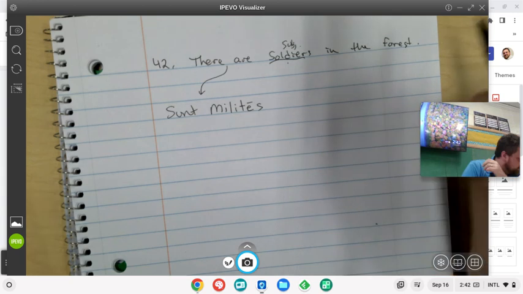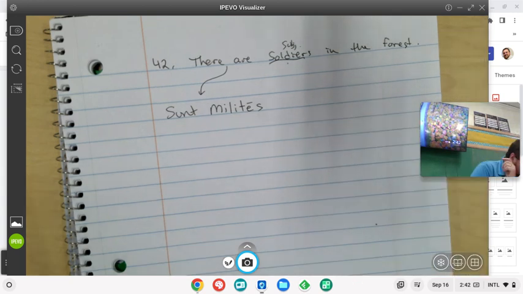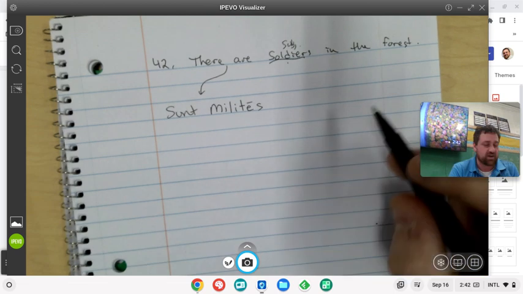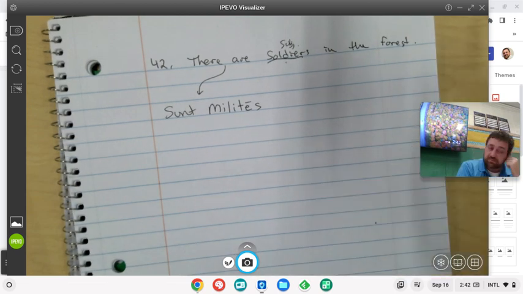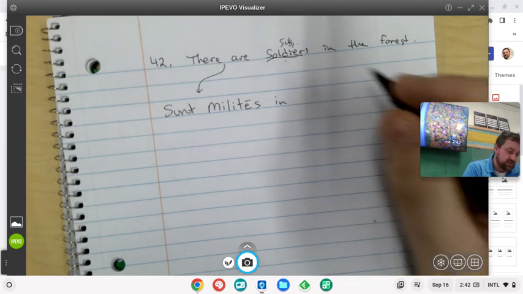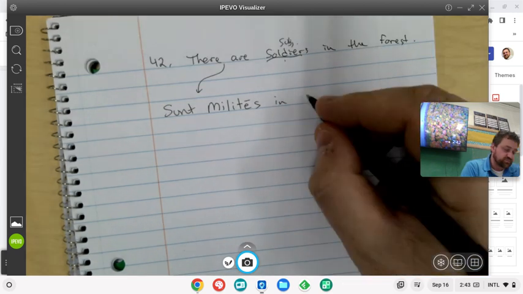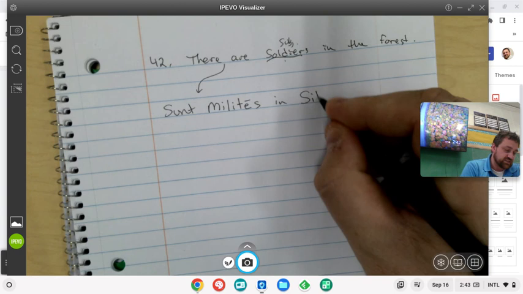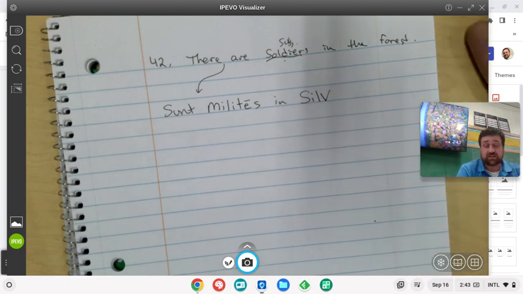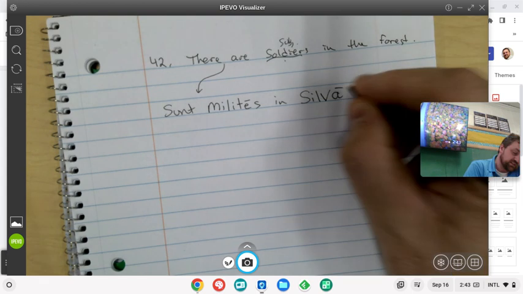There are soldiers in the forest. No, let me just check. It's the forest singular instead of forests plural. It is. It says forest singular. So I have it right here. Sunt milites in, and then remember stem, silv, and it's a first declension word. So we're going to go silva.